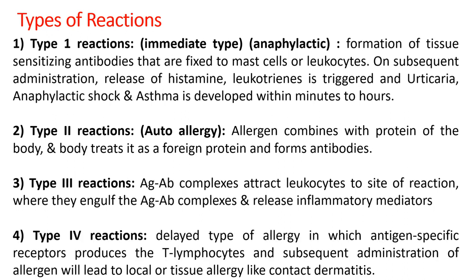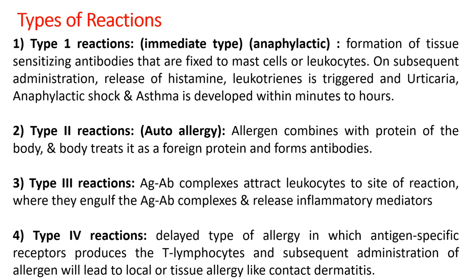And the last one, type 4 reaction, is called delayed type of allergy, or it is a very slow kind of reaction, wherein the body secretes antigen specific receptors, or it secretes T lymphocytes, and upon subsequent entry of the allergen, this will lead to local or tissue allergy, like contact dermatitis, or we can call it a rash.